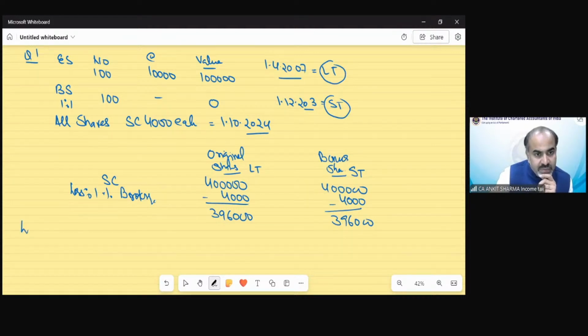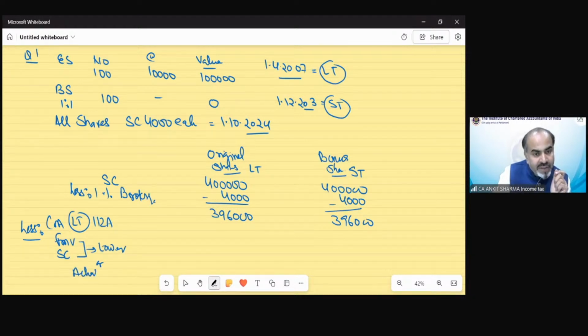Now let's look at cost of acquisition, because indexation would not be applicable in this case, and the cost of acquisition for this long-term capital asset is as per section 112A. So we have to compare the fair market value and the sale consideration first. The lower will be selected and that is going to be compared with the actual price, and the higher would be my cost of acquisition.